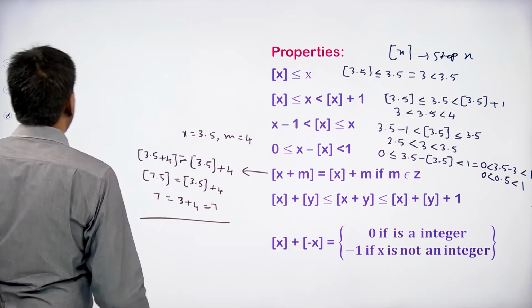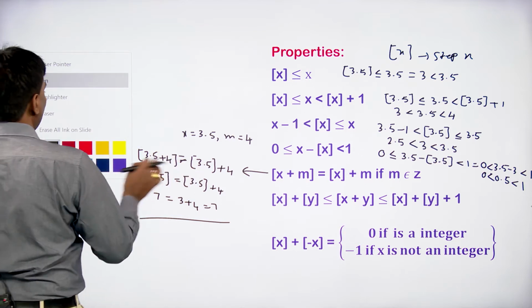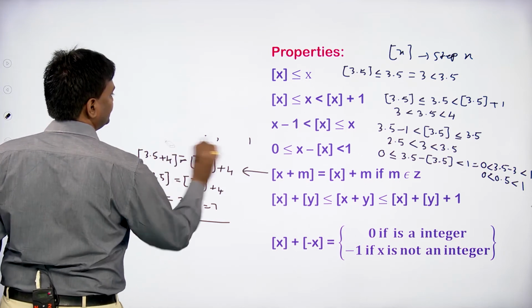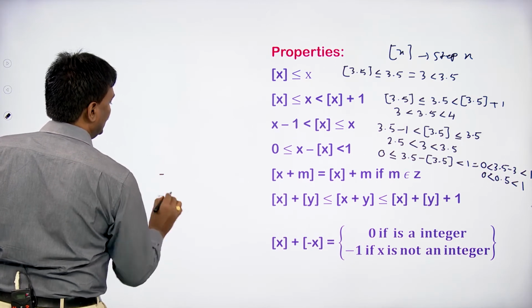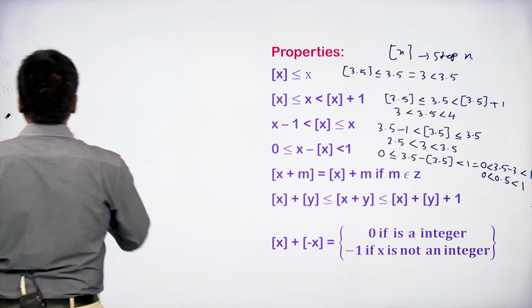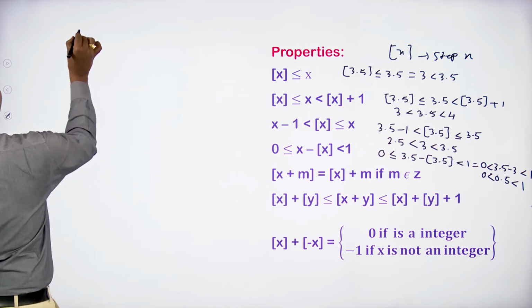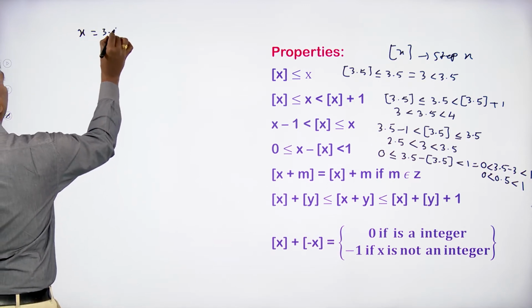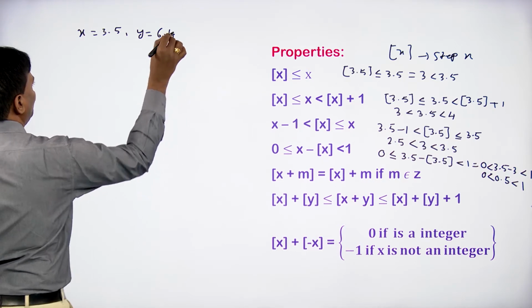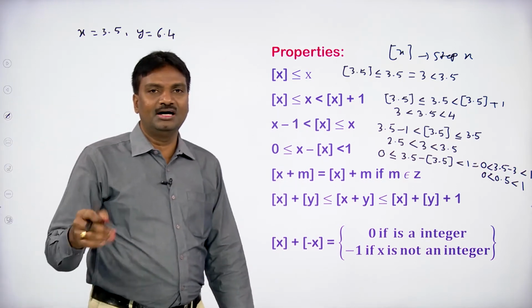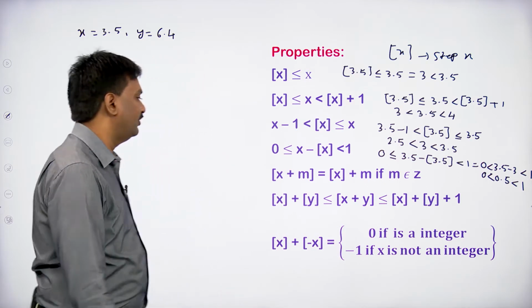Here we are discussing this property. Suppose x equal to some 3.5 and y equal to some 6.4, as you wish. You can take the two numbers x and y as you wish.